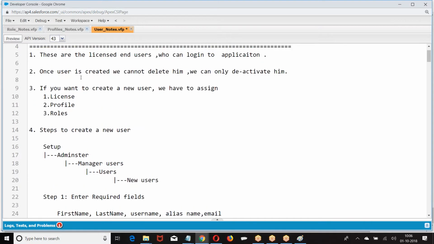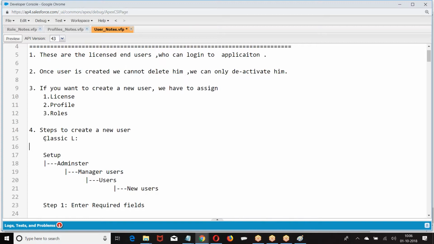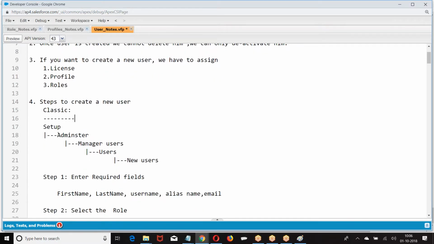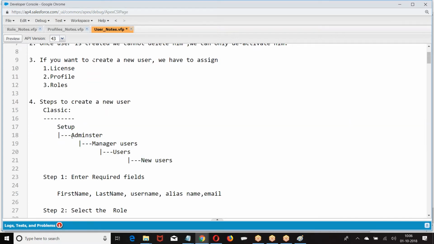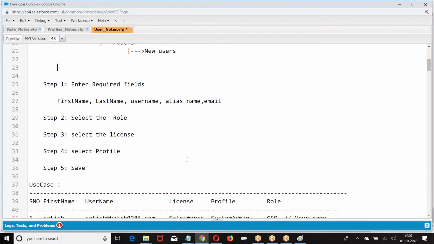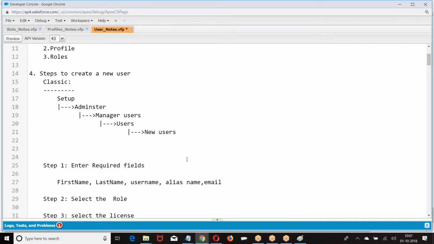Now, if you want to create a new user, we have to assign a license and profile. How do you create a new user? In Classic, go to Setup, Administer, Manage Users, New User. This is Classic. If you go to Lightning, I told you the steps are the same, only the navigation is different.